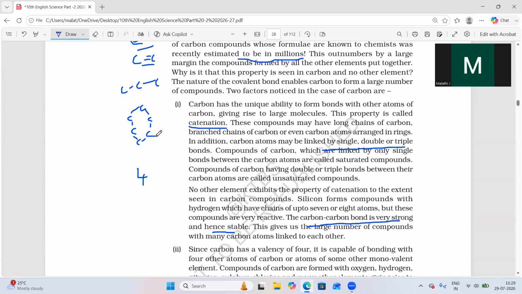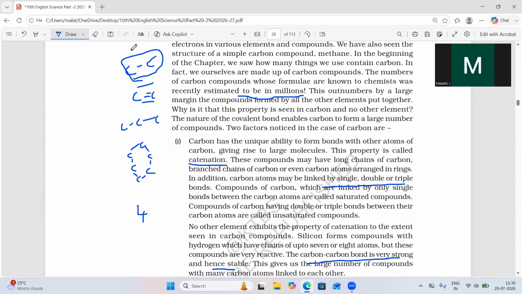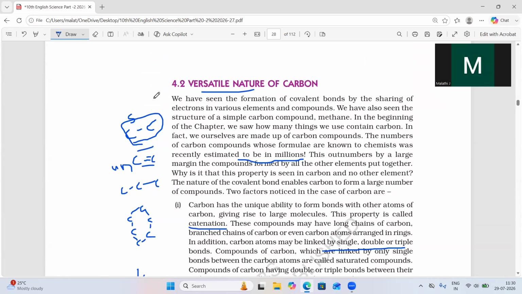Compared to ionic compounds, the force of attraction between carbon compounds is very less. The melting point and boiling point of carbon compounds are also very low. It also has the capacity to form a carbon-carbon single bond, double bond, and triple bond. Saturated compounds means carbon-carbon having a single bond. Carbon-carbon having a double bond or triple bond is an unsaturated compound. So this is very important.